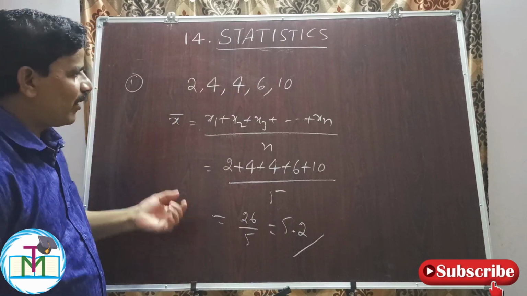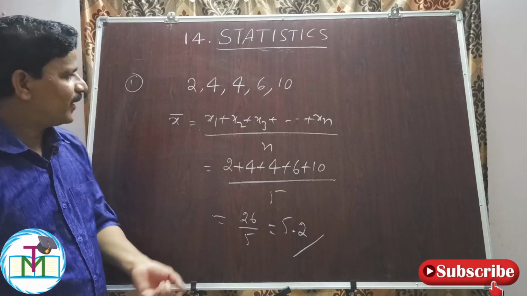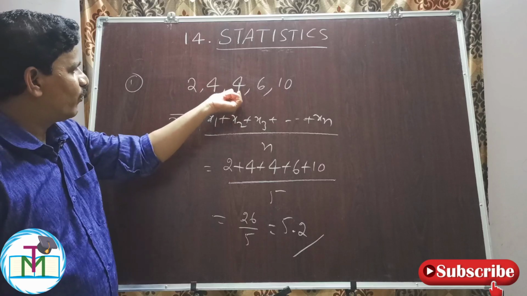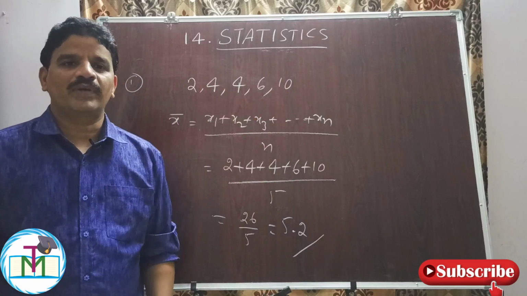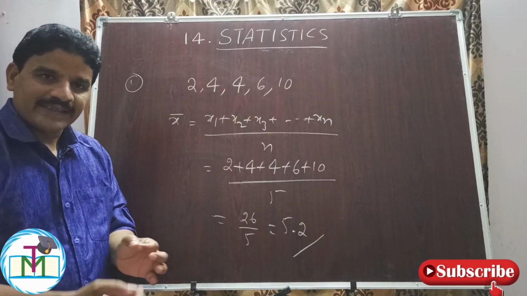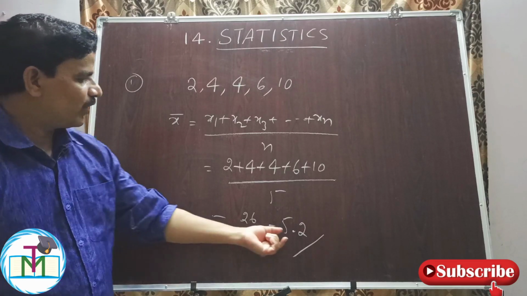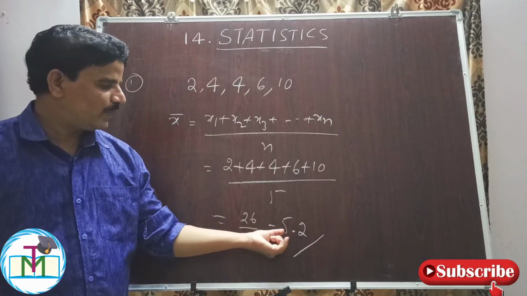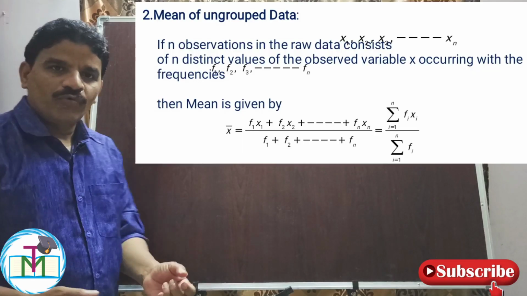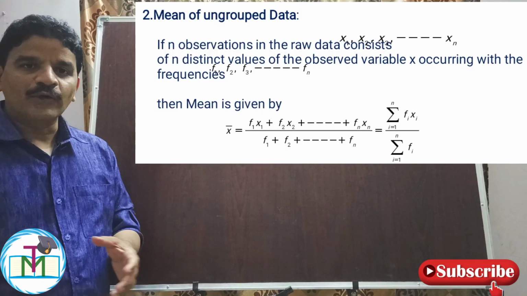For example, you have 5 friends, and they have pocket money of 2 rupees, 4 rupees, 4 rupees, 6 rupees, and 10 rupees. Now I want to find the average or mean pocket money. The mean of the pocket money is 5.2, that is, 5 rupees 25 paise.